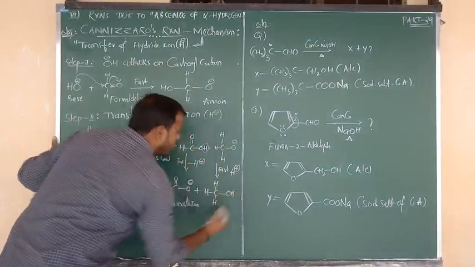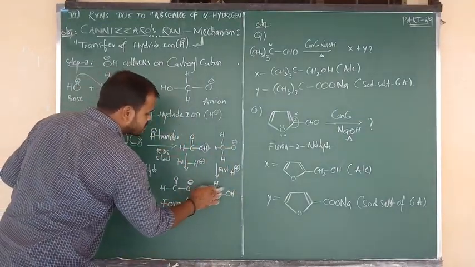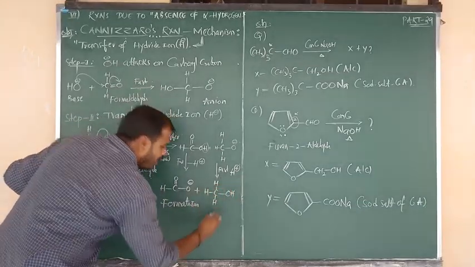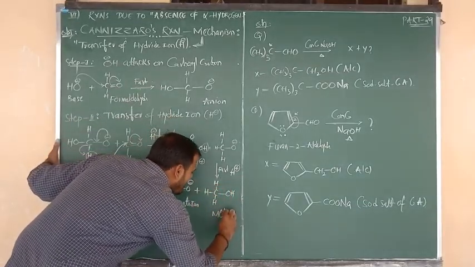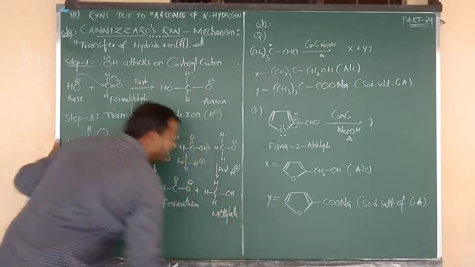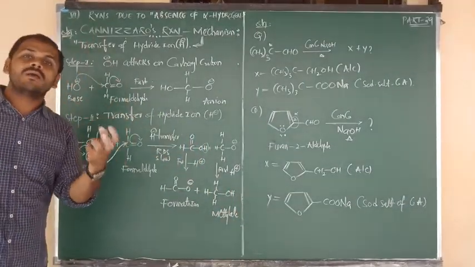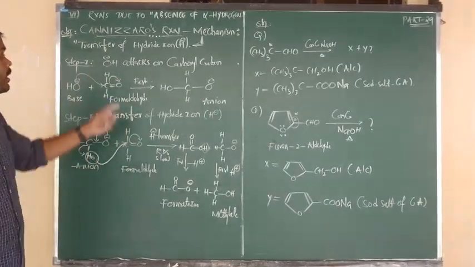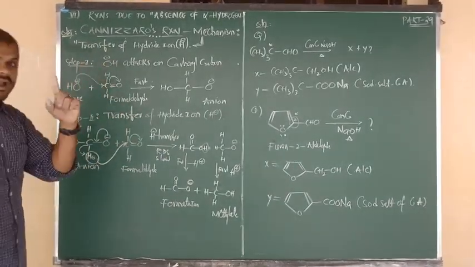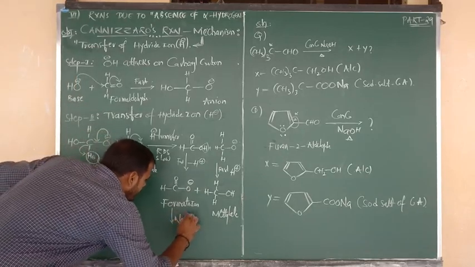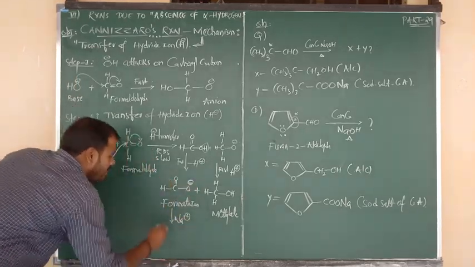Simply we can write that OH. So what is the name of this product? The name of this product is CH3OH, nothing but methyl alcohol. But actually in Cannizzaro reaction we are going to consider one base. The base is sodium hydroxide. OH we have taken in the first step and the remaining Na plus is there. That Na plus is going to be attached here. So Na plus simply attacks upon O minus.